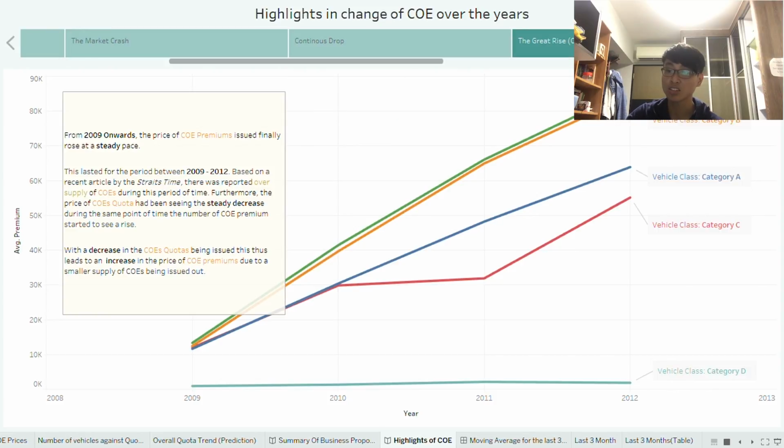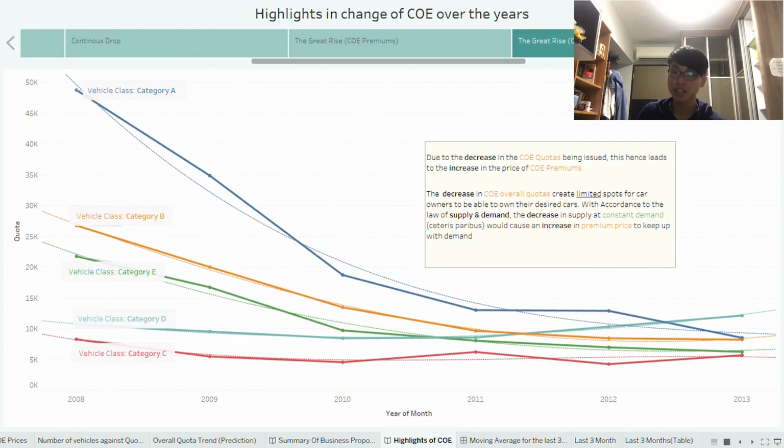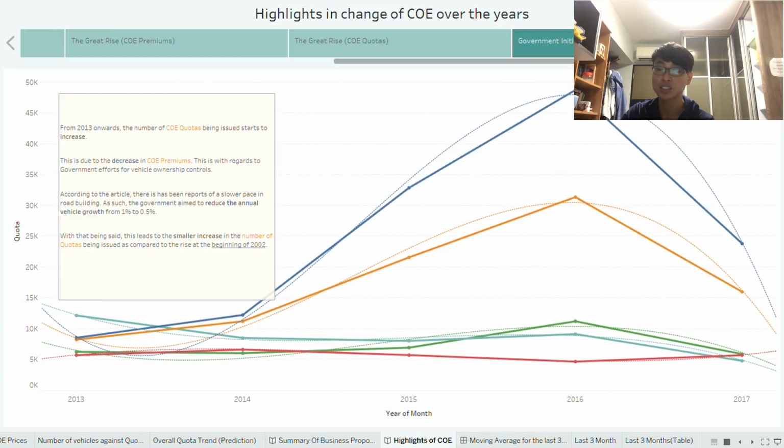And not just that. Due to the decrease in the COE quotas being issued, this led to the increase in the price of COE premiums. The decrease in the overall quotas created limited spots for car owners, and they were unable to keep up with the decrease in supply. That's why there was an increase in the premium pricing.